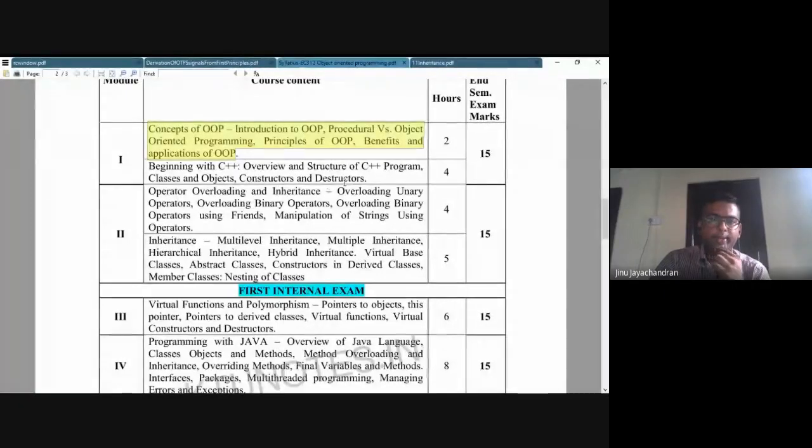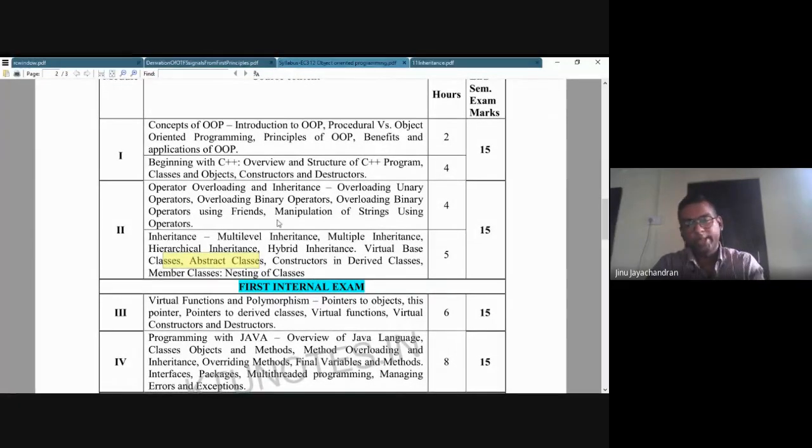Let me show you how far we have reached in the syllabus so that you will also understand. Okay, so this is our syllabus. We have almost completed this. I will give some more notes for this part. And we have completed this part. We have completed operator overloading, inheritance, constructors in derived classes, abstract classes that we have seen today, virtual base class, and nesting of classes. So basically, we have completed till module number 2.